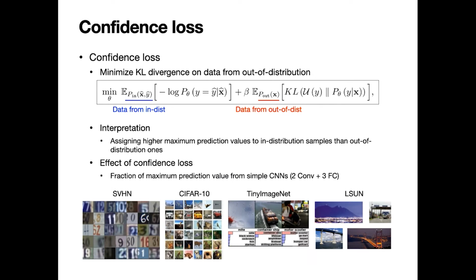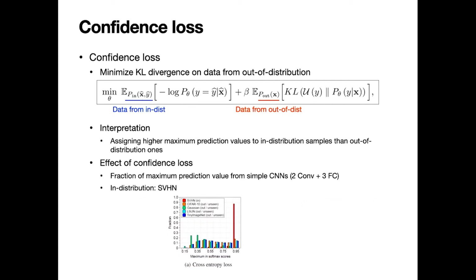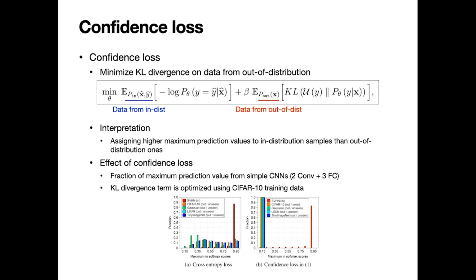For instance, if we train a classifier on the SVHN dataset to classify digits, SVHN data are in-distribution samples, and samples from other datasets such as CIFAR10, TinyImageNet, and LSUN are out-of-distribution samples. If we train a classifier on SVHN with standard cross-entropy loss, out-of-distribution samples often have high confidence output. However, if we train a classifier with confidence loss, out-of-distribution samples barely have high confidence output.